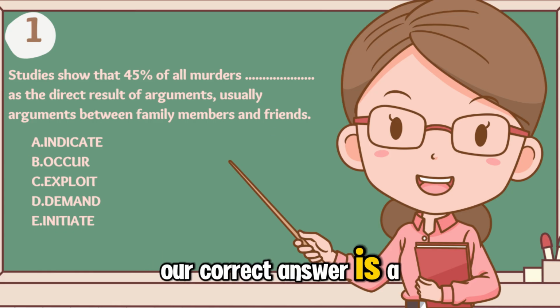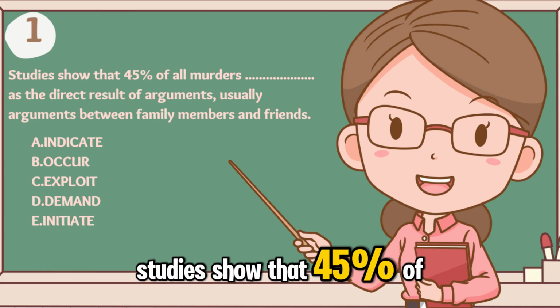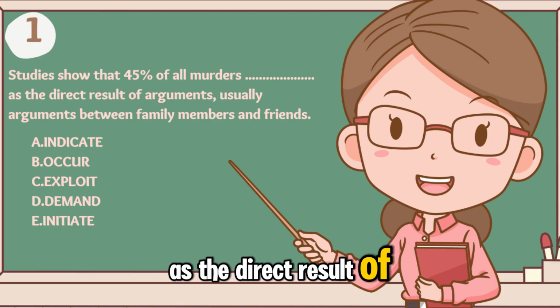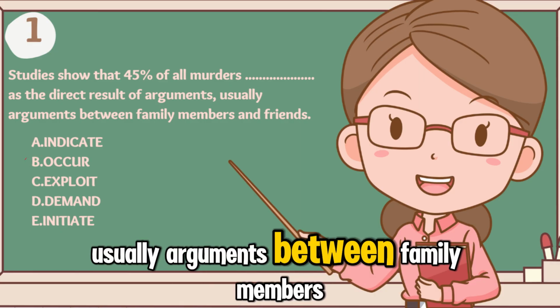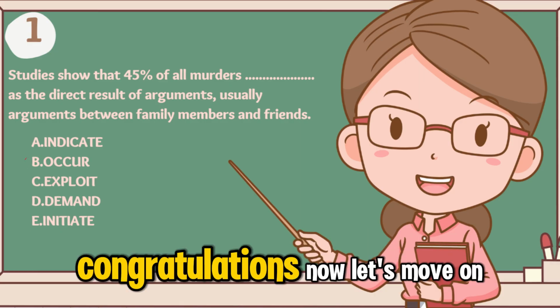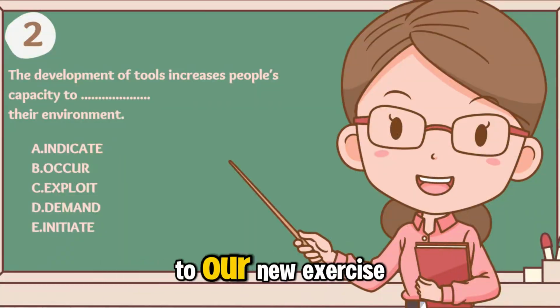Our correct answer is occur. Studies show that 45% of all murders occur as the direct result of arguments, usually arguments between family members and friends. Congratulations! Now let's move on to our new exercise.